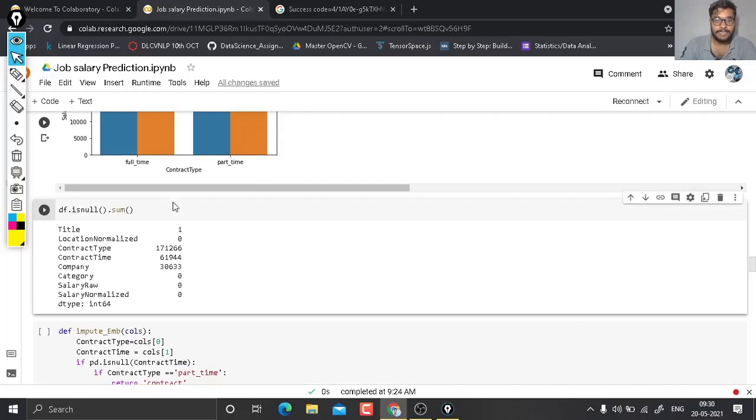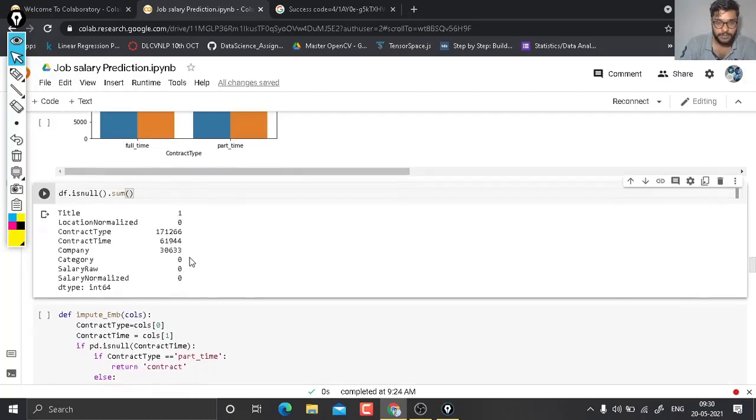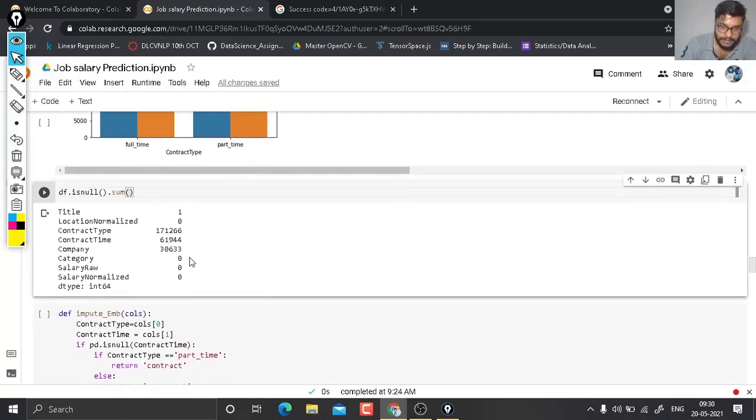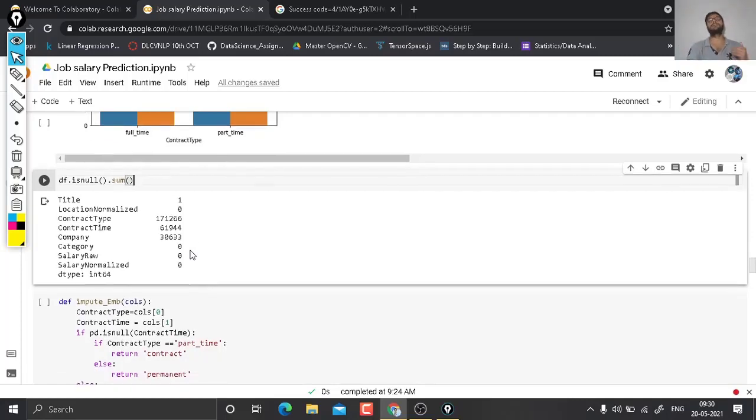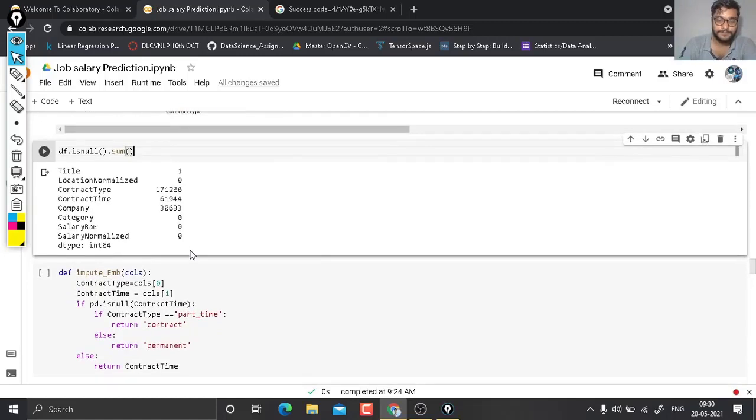Here you also see that we use the df.isnull function to check the null values, but it gives True and False, so it is not easy to visualize. So we use the dot sum function that will calculate all the null values and give us the result. Here you see contract type and contract time have the most null values, but contract time has a smaller number. Location normalized is 0, title has 1, company has 30,000. So we are going to fill these null values in our data set.